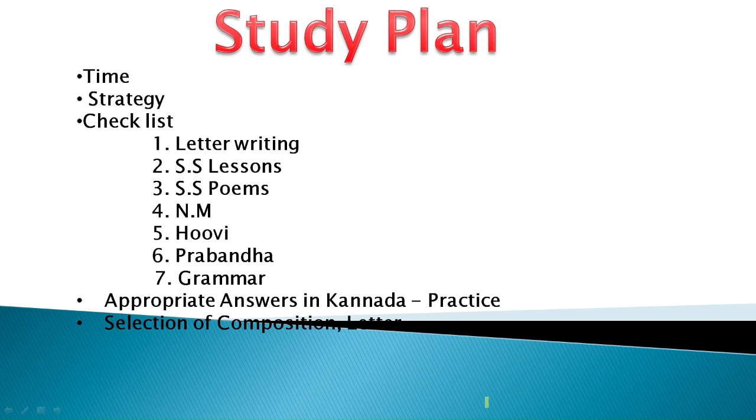So what can be done here is, if you are thinking whether to skip this, that, or all those things: in the literature part, in section A, you can't skip anything, prepare for everything. You don't have to memorize too many things. In section B, the literature part, you can finish one book completely, Sahitya Sangama lessons or poems, whatever.